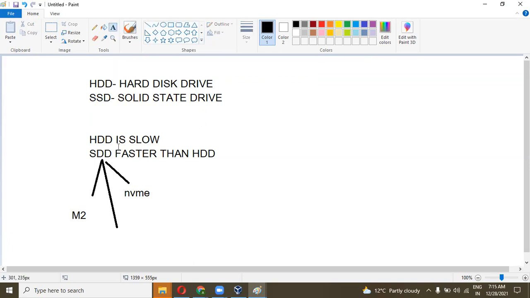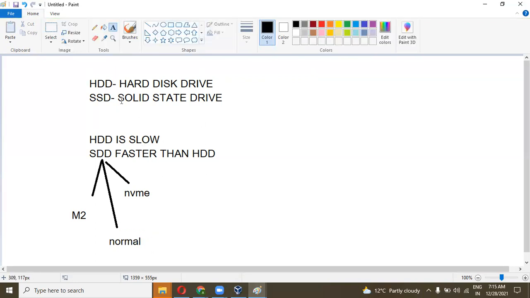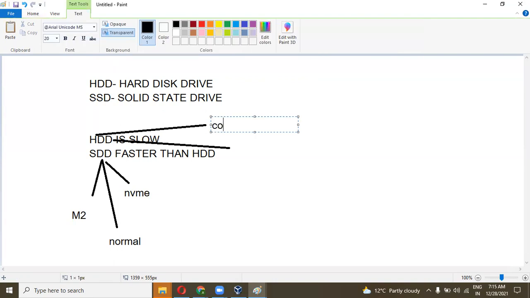Now talking about HDD, there are two types of HDD. In AWS, there are two types of HDD: cold storage and magnetic storage. They work on the throughput.